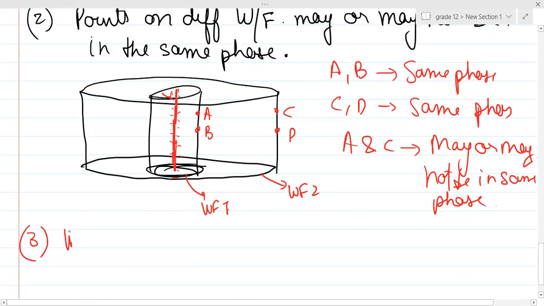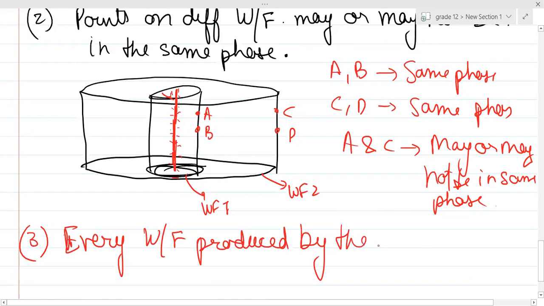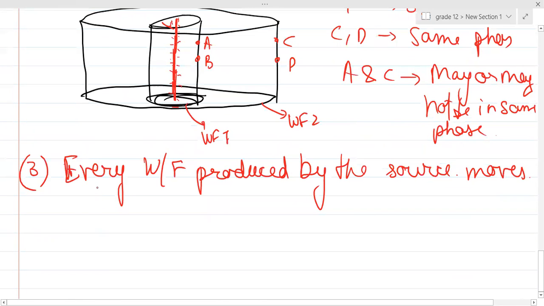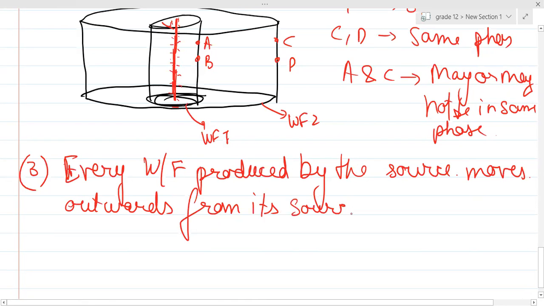Third point, every wavefront produced by the source moves outwards from its source. This is one assumption which we have assumed, that the wavefront always travels outwards. Every wavefront produced by the source moves outwards from its source, or basically moves away from its source. This is what we consider, guys.